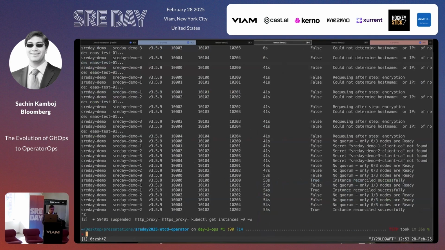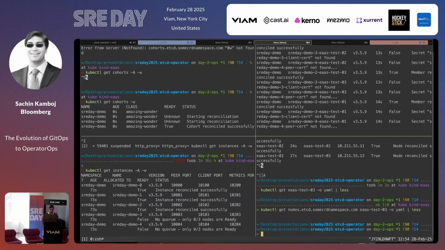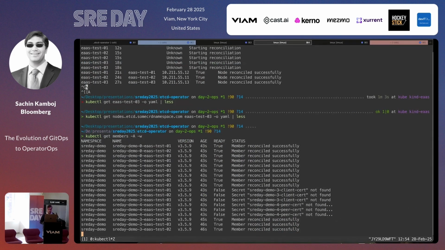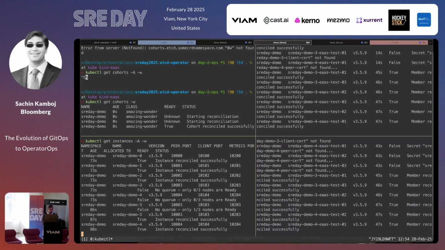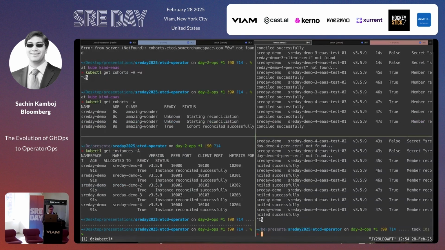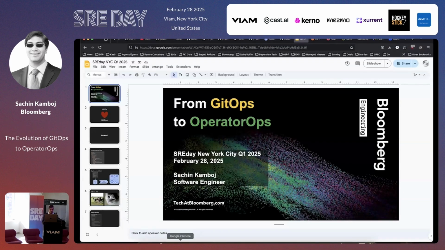If I look at what's happening over the instances, it's actually trying to start up those instances. So 3 of them have already started. The other 2 are still working, and I can do a kubectl get members, and it's trying to create those members. And boom, at the end of it, I have a fully functional etcd cluster recreated from scratch just by using operators. Okay, that's the end of my demo. I could probably do the operations on them again, but you know, why?